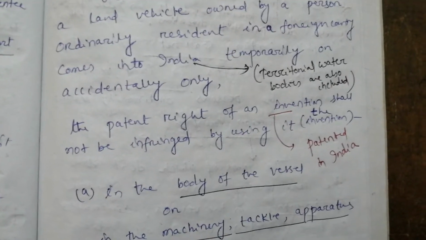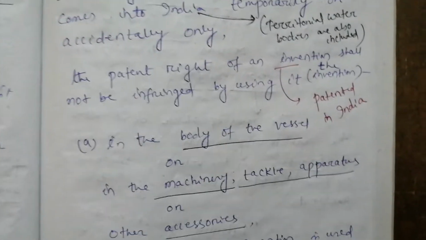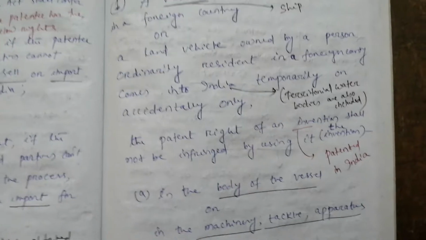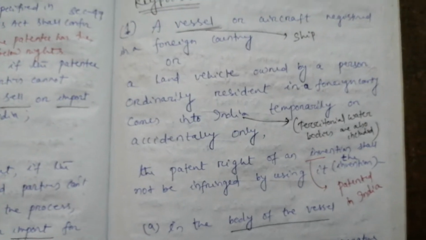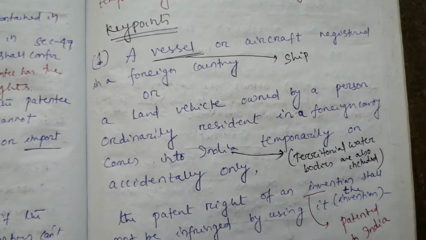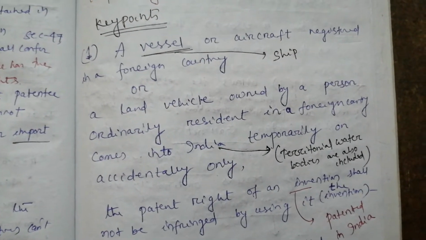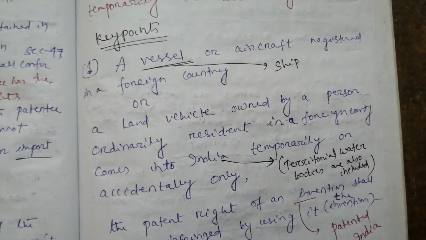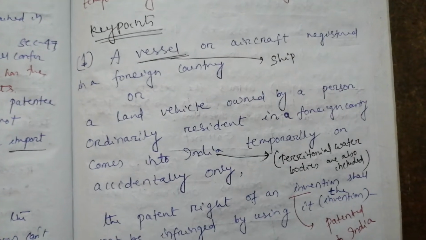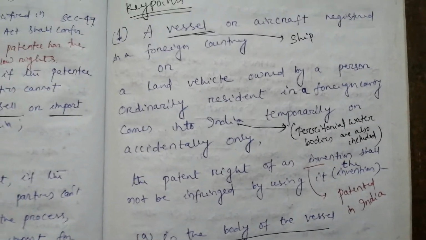Temporarily or accidentally only, the patent right of an invention shall not be infringed by using it, as we have explained in bit A and B. If the vessel or the aircraft is registered in the name of some foreign residents and it has come to our country, either into the land part or into the territorial water part, without taking our permission, and it uses our patented inventions in certain conditions, then we don't consider them as infringement.